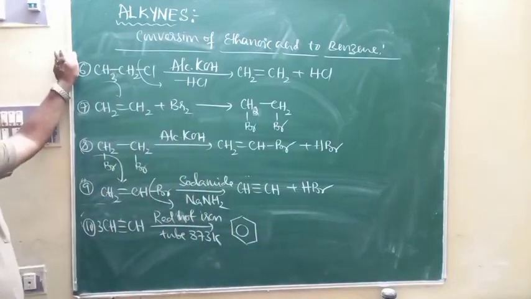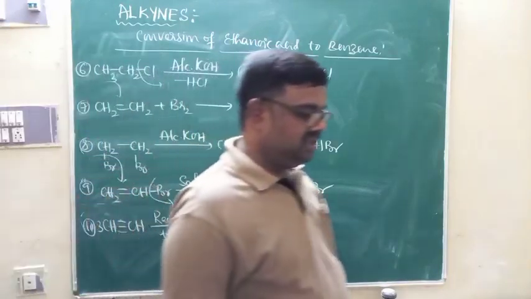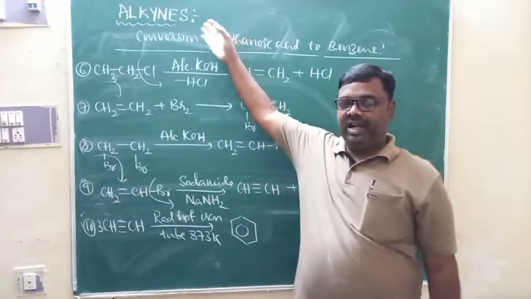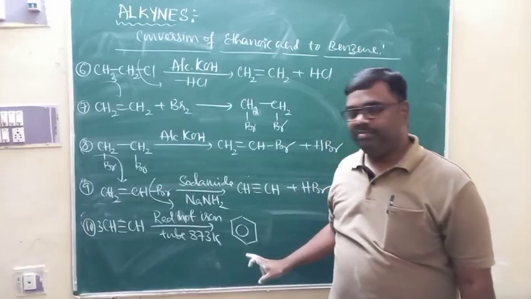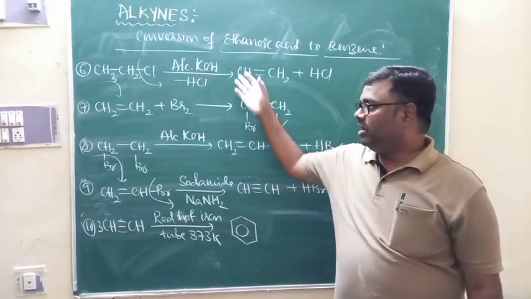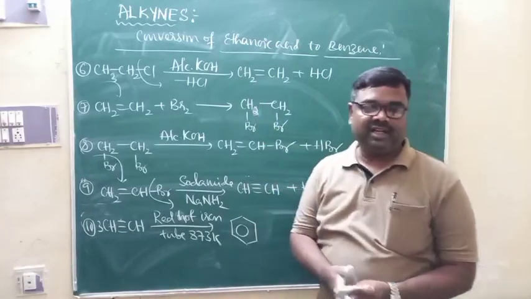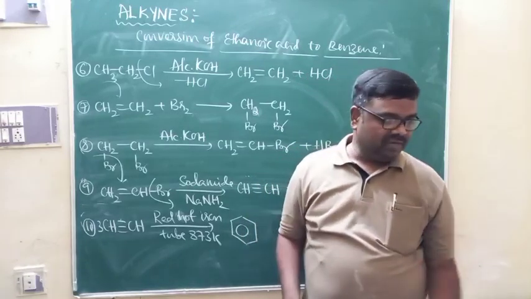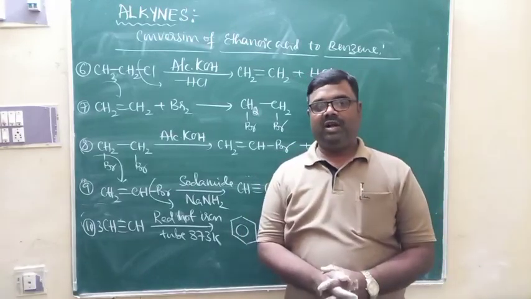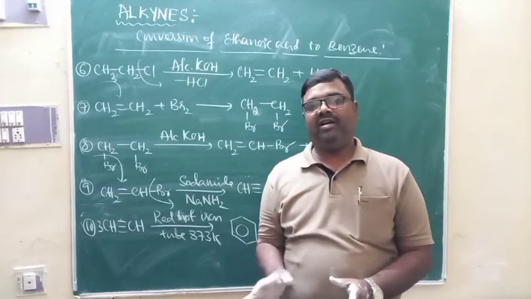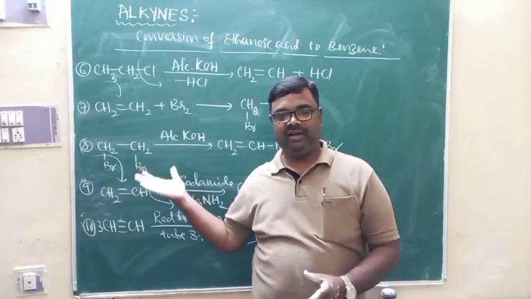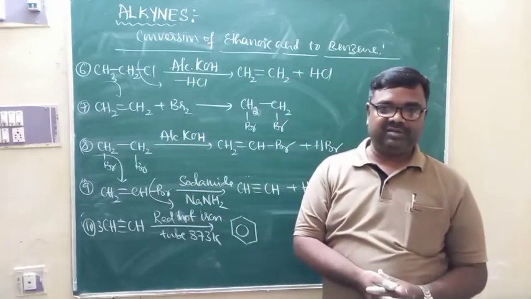Up to here, using the reactions discussed in this chapter, I converted ethanoic acid into benzene. All of these are reactions we have studied. If you use suitable conditions, you can bring about the conversion of one organic compound into the required organic compound. This is one question given in your textbook itself, and that's why I solved it.